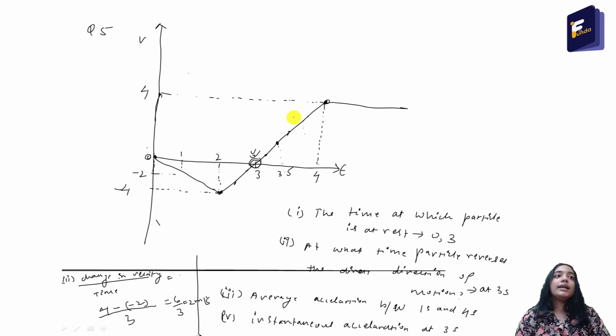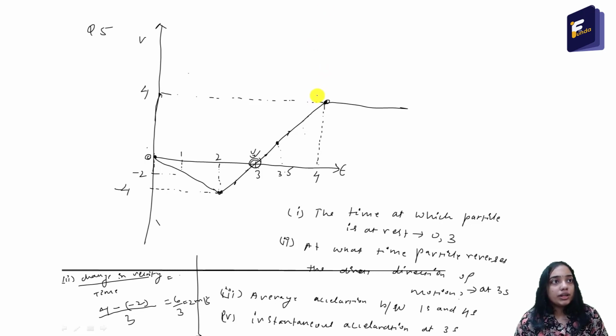So how will we find the slope of this line? You may recall that the slope of a line is equal to change in y coordinate by change in x coordinate. Okay, so first we have to find 2 points on the line to know the slope of that line.